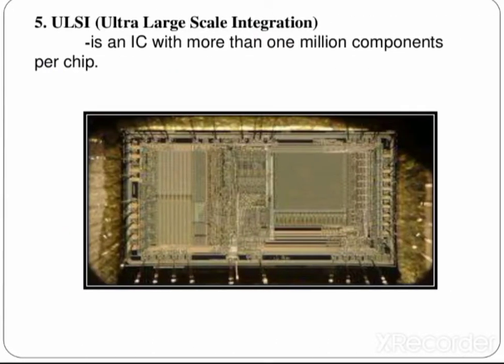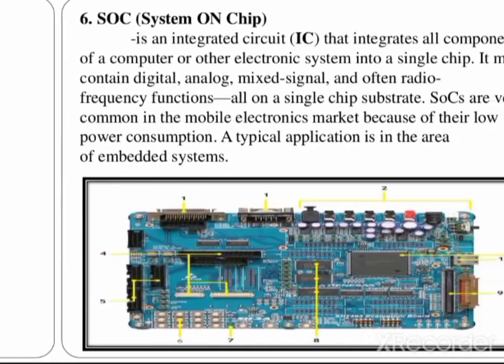Then this type is ultra large scale integration. You can mount 1 million components per chip. So all these are the examples of IC integration. With the help of this technology, the wiring of electronic circuits is reduced very much.